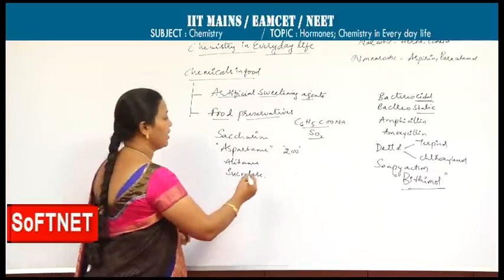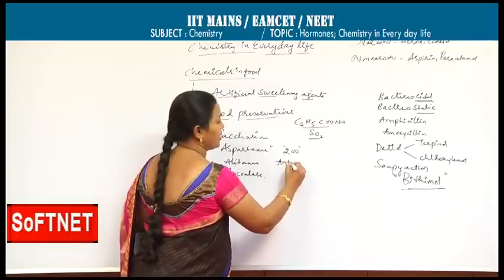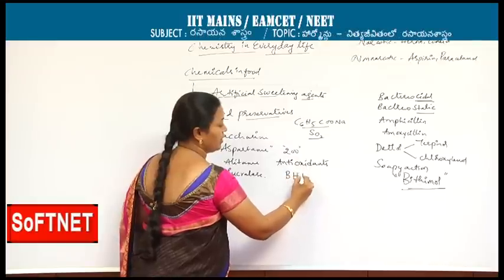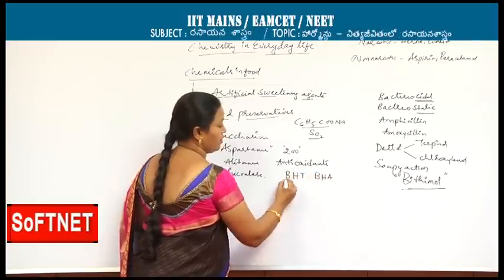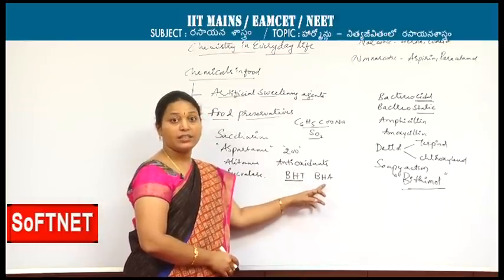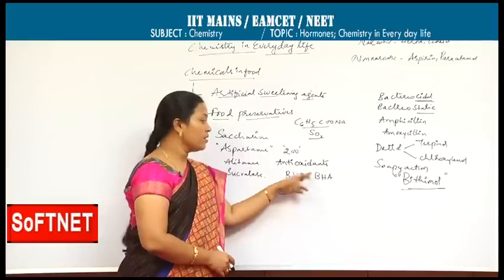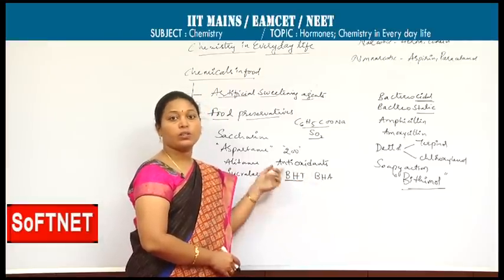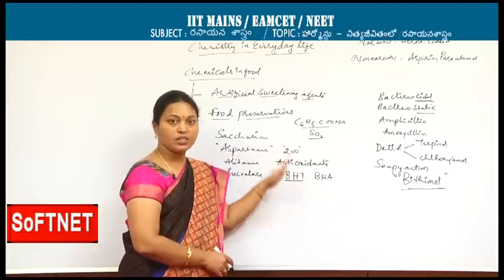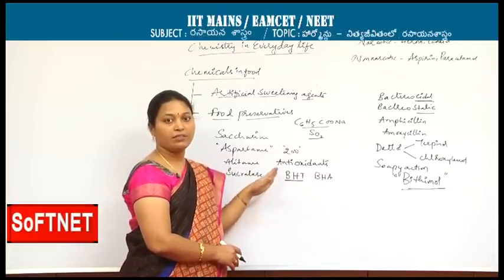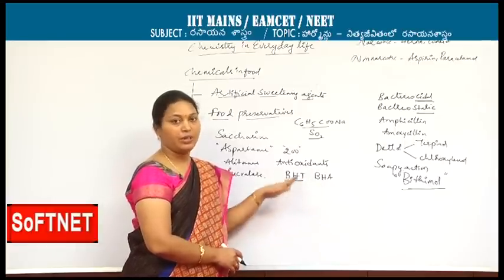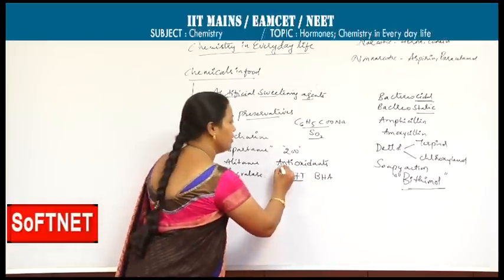Under this part, we can discuss antioxidants: BHT and BHA, butylated hydroxytoluene and butylated hydroxyanisole. These are two antioxidants. These two chemicals react with the oxygen present in the stored food. Thereby, since they control the oxygen present in the food, microorganisms like bacteria and viruses may not grow on the food. Food spoilage can be minimized and avoided by the use of antioxidants.